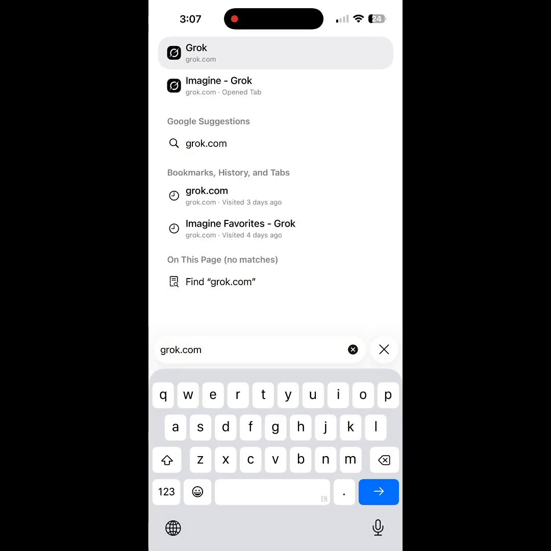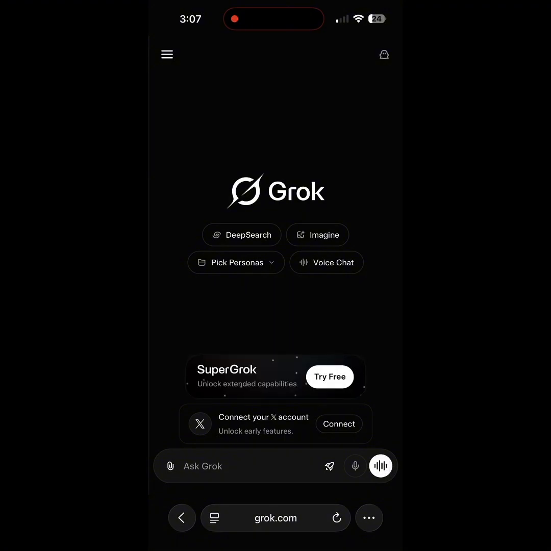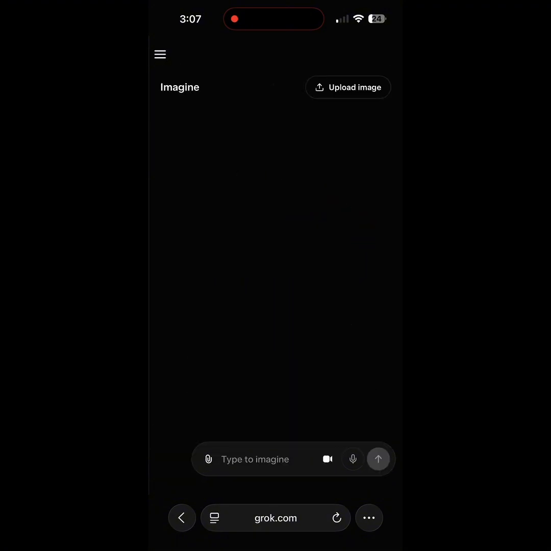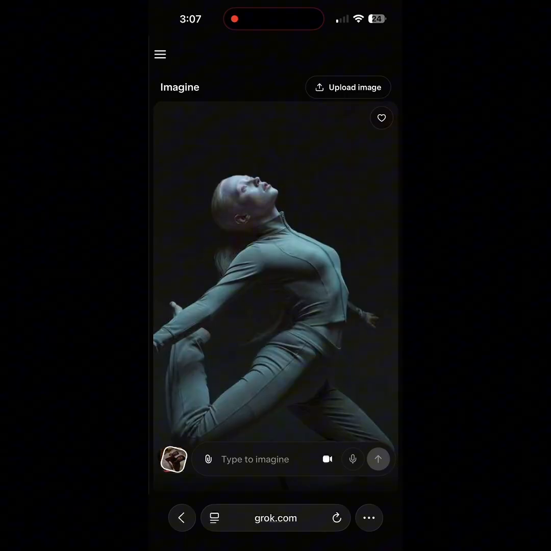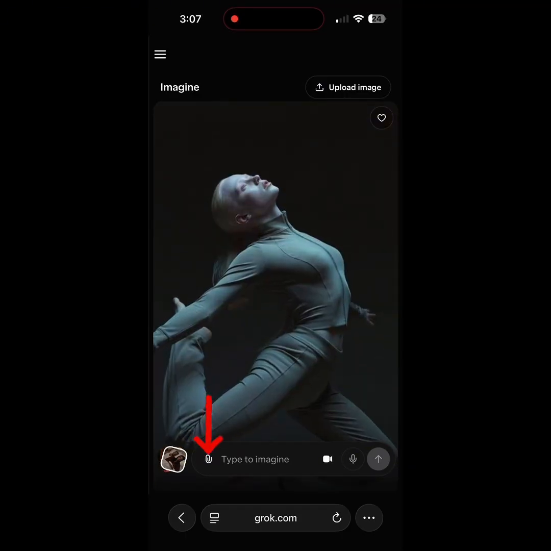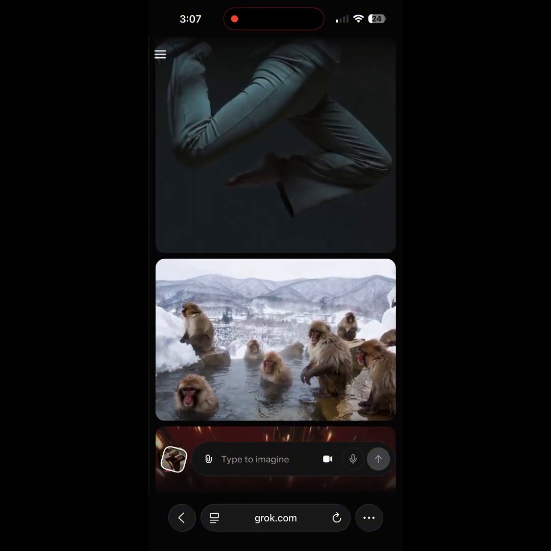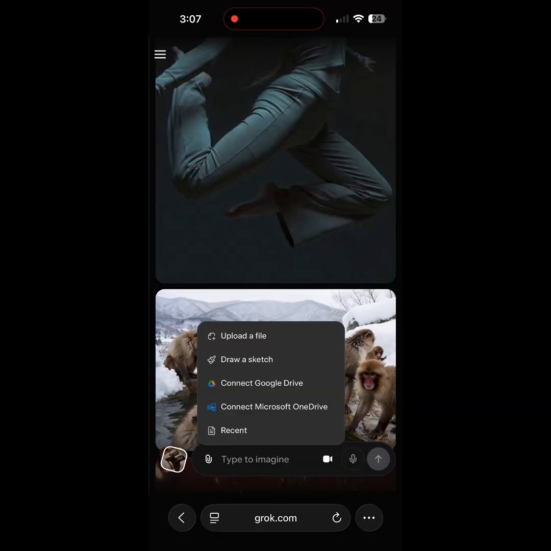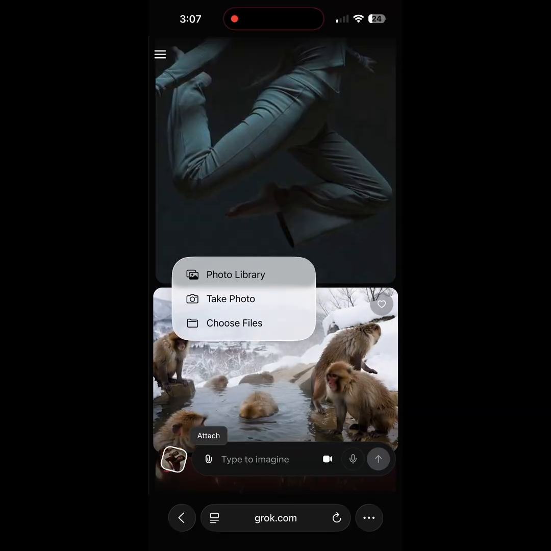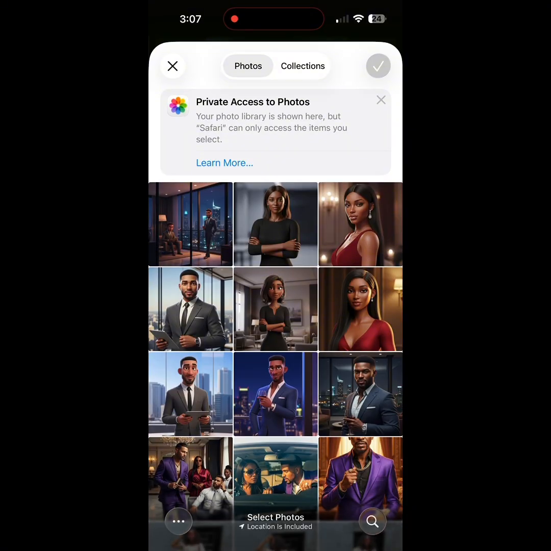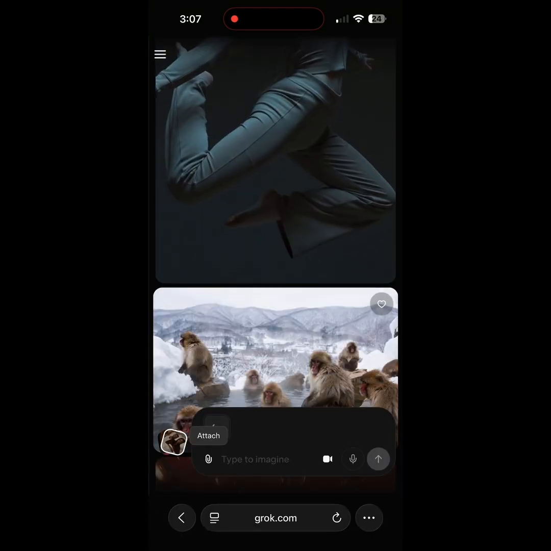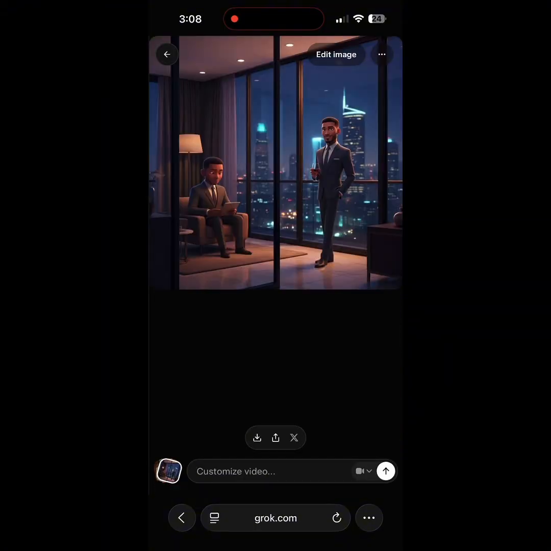Open your grok.com. Then you click this imaging. Yeah, then you see this logo here. So you click it to add your image. So we add our first scene. Let's add our first scene. So upload a file, then open library. So this is our first scene. So once you have that, you add it. Let it load. Yeah, we have it here.